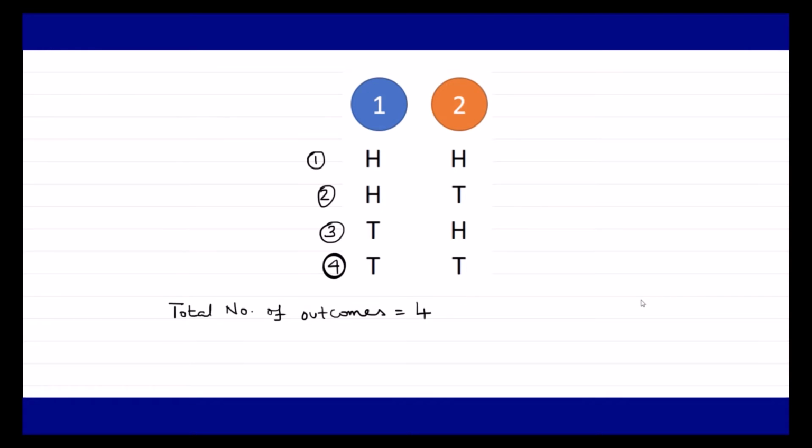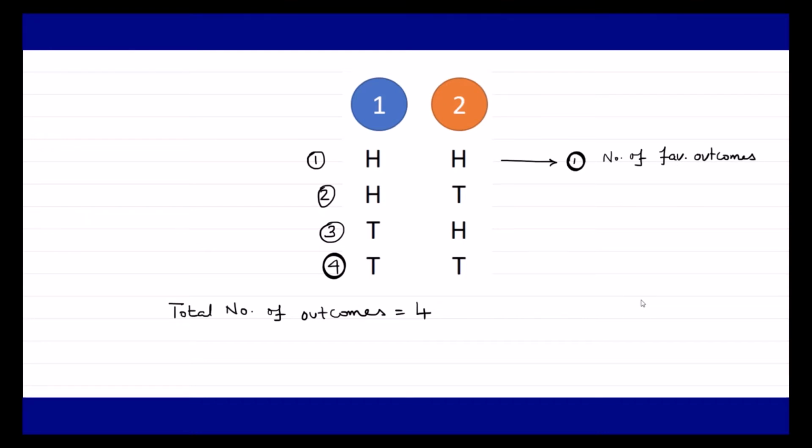The other part of the question is saying here, getting two heads, the probability of getting two heads. So if we are focusing on two heads, the number of favorable outcomes is 1, because only once two heads appears. So this is going to be our number of favorable outcomes for the purpose of two heads.